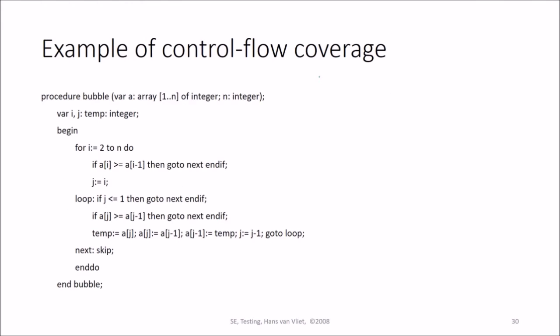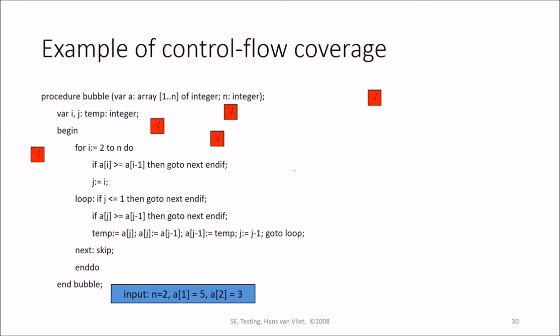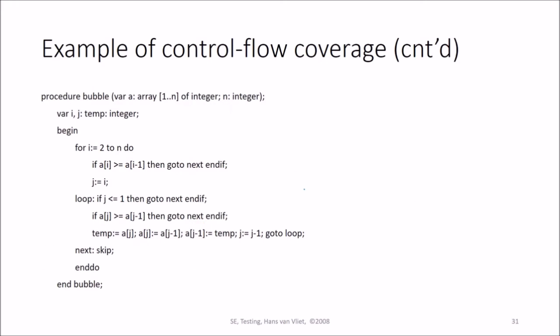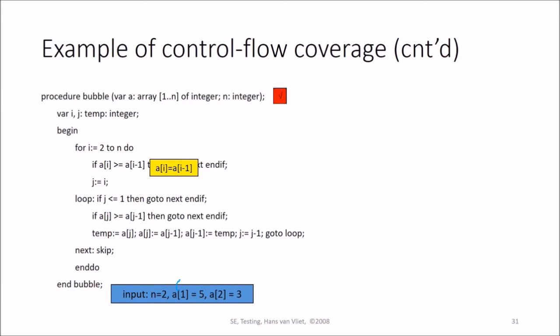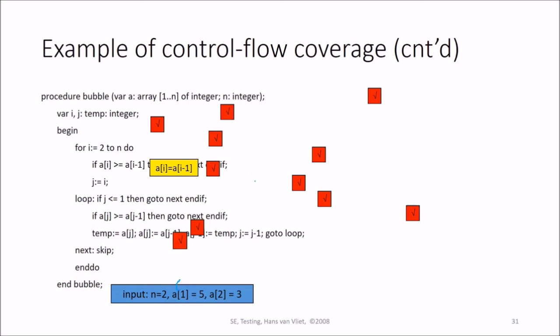This is the example of control flow coverage. Here the input, if it is n equal to 2, a1 equal to 5 and a2 equal to 3. So this is correct. This is also correct. Right? Correct. This is how we see all the coverage. We need to see each and every line checked, verified, tick. Okay. So now ai equal to a minus 1 for n equal to 2, a1 equal to 5, a2 equal to 3. This is correct. Right. Okay. Now this kind of testing of each and every line should give 100% coverage. All lines have been checked.